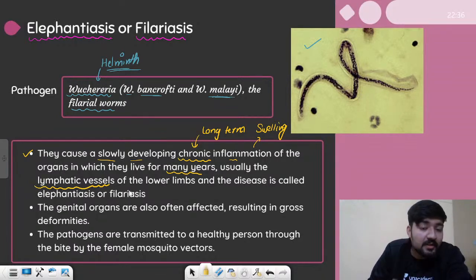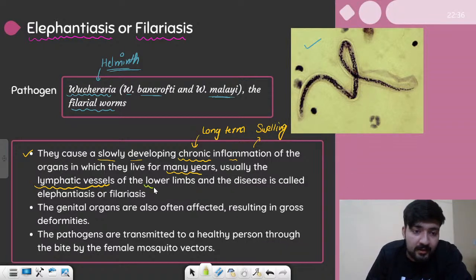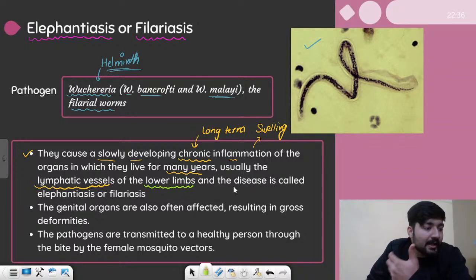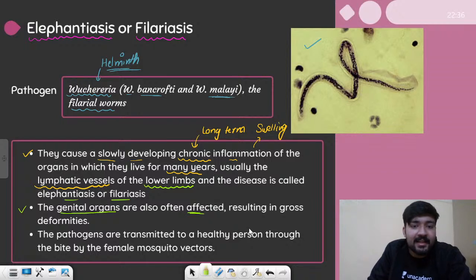These lymphatic vessels, mainly of the lower limbs, which are our feet. They live in the lymphatic vessels of the lower limbs, and once they start showing these symptoms, they lead to the disease known as elephantiasis and filariasis, right? So this is the whole idea of elephantiasis. Now, again, the genital organs are also affected, right? The groin region is also affected, resulting in gross deformities. The whole shape, the structure of the groin region and legs, gets completely deformed, right?